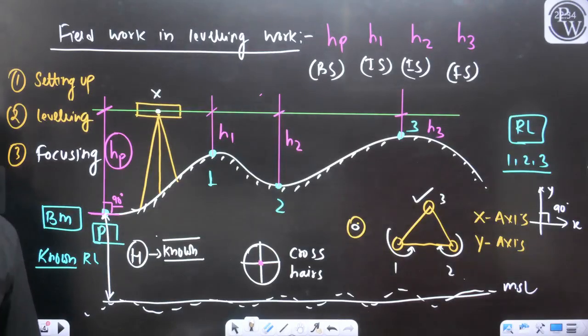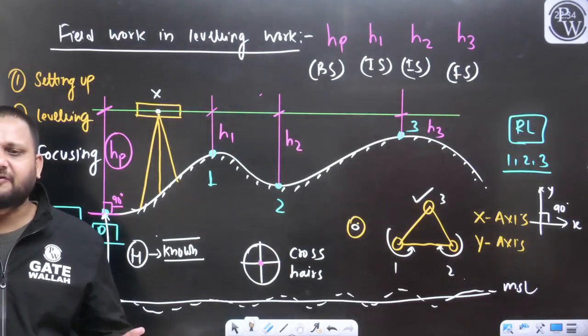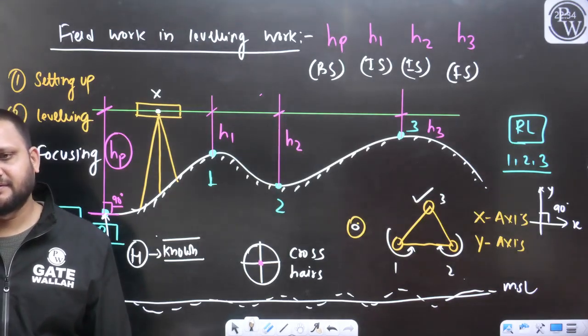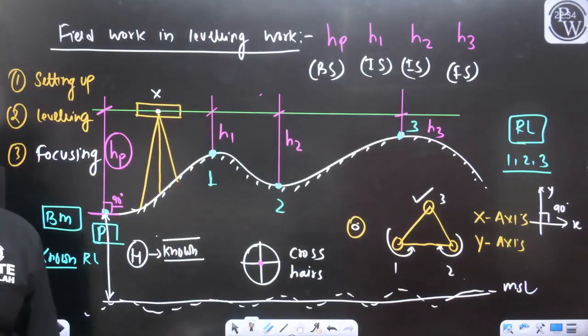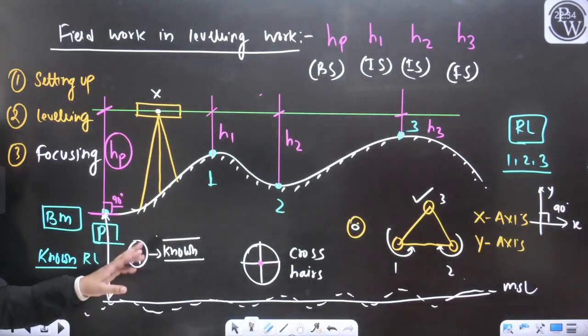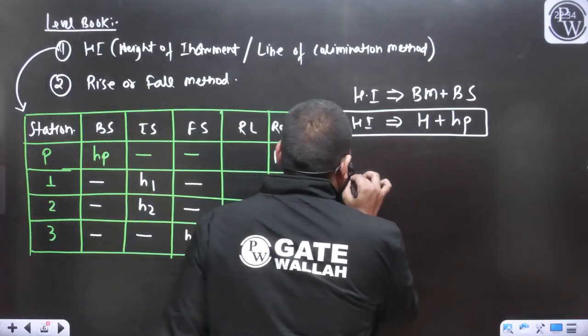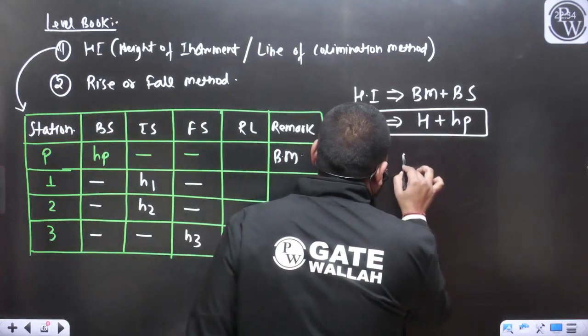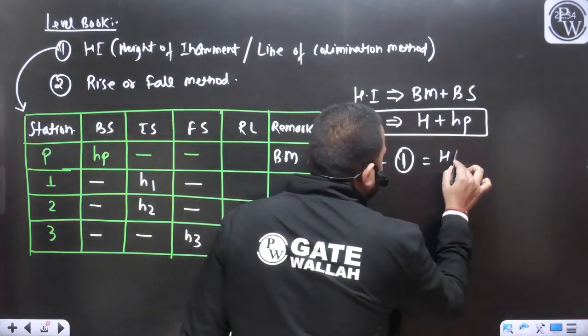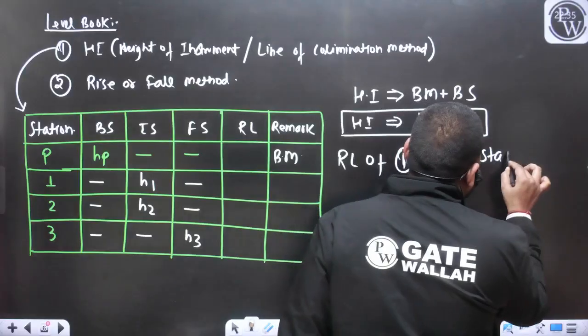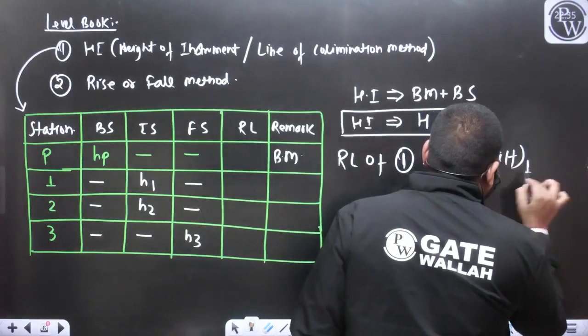HP is equal to H minus H1. Why are you defining the HP, dear? Yes, so can I say this is nothing but the HI. So I can write RL of point 1 will be equal to HI minus staff reading at point 1.